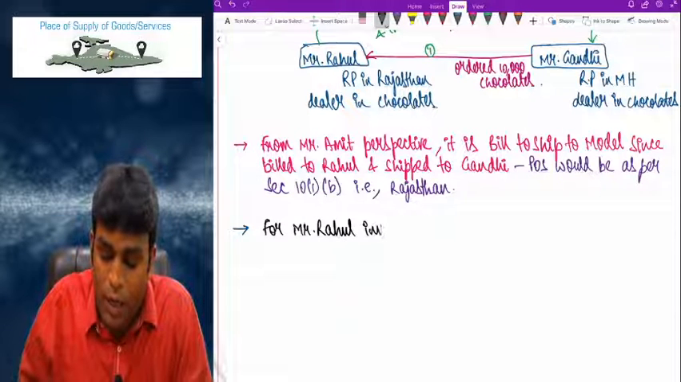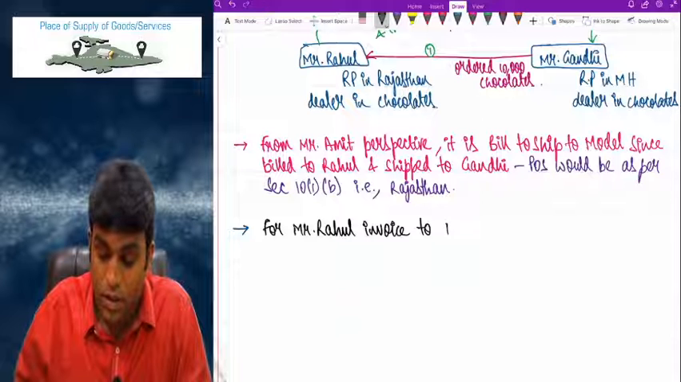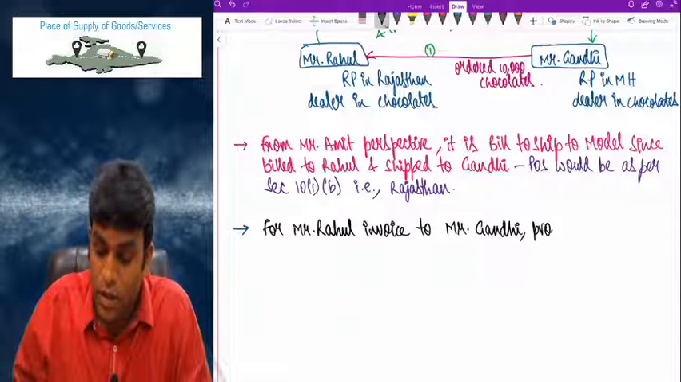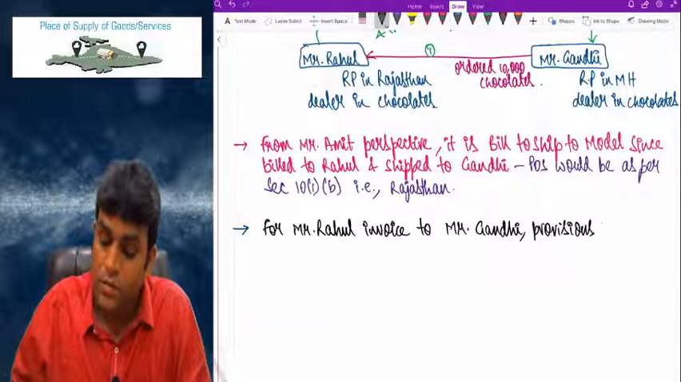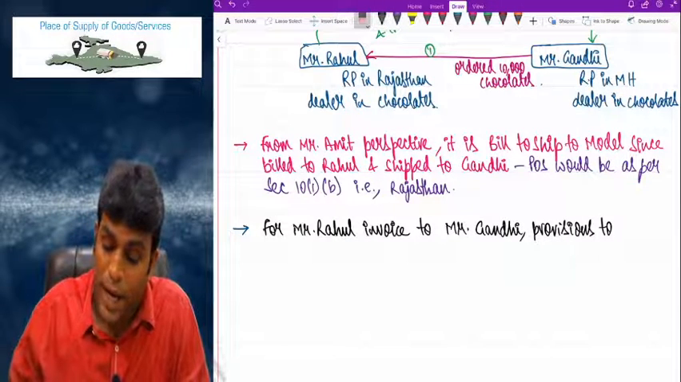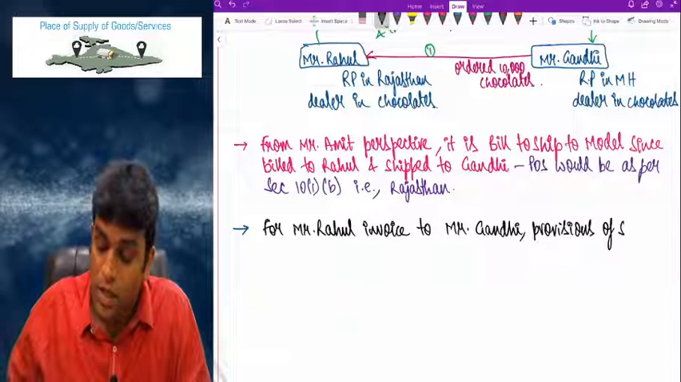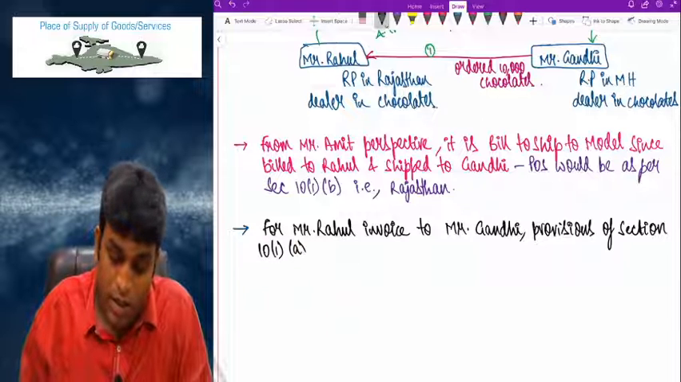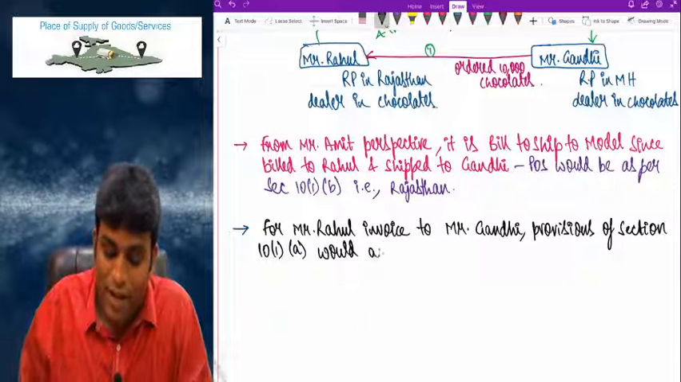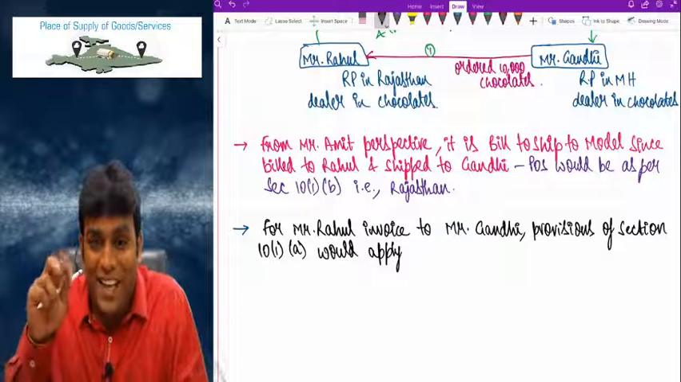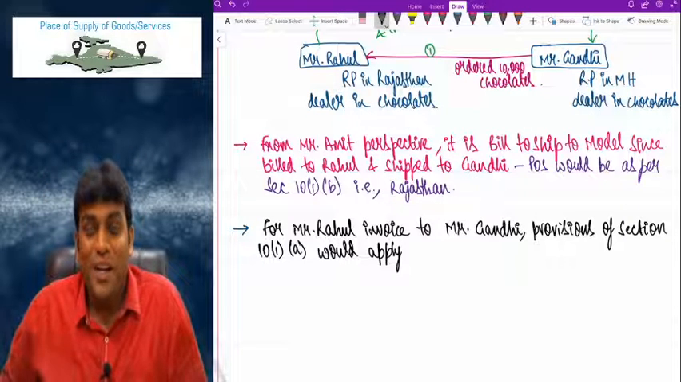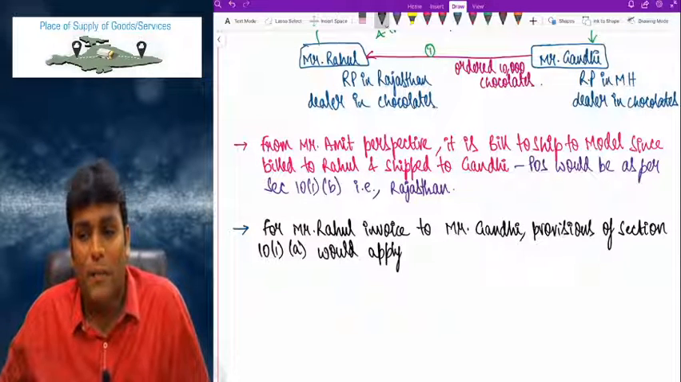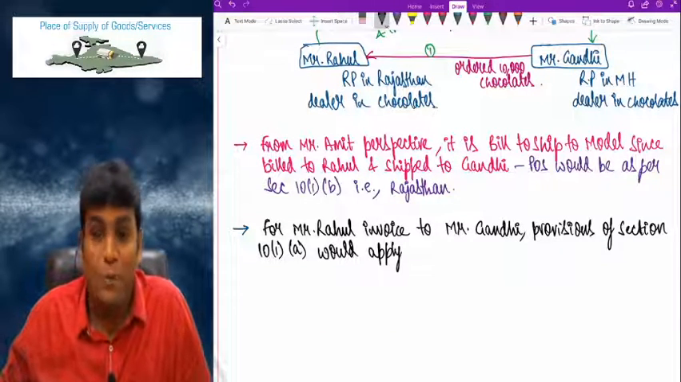So if you observe carefully, for Mr. Rahul's invoice to Mr. Gandhi, the provisions of section 10(1)(a) would apply. And why will 10(1)(a) apply? Because it's a case where there is movement of goods. Now don't get confused, sir. In the first point, for Amit's perspective, you told 10(1)(b), but for Rahul, why are you telling 10(1)(a)? You can't do partiality like that.